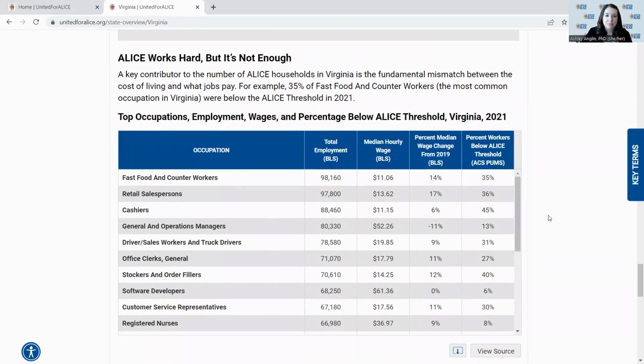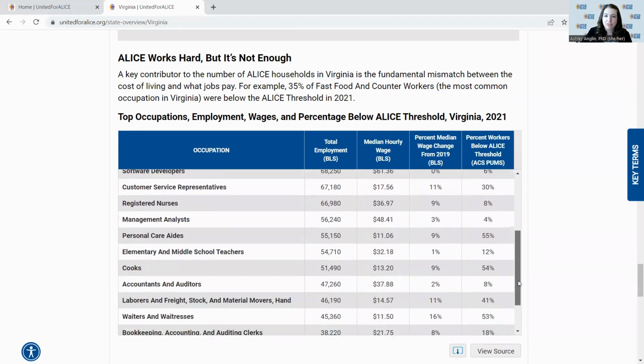We also highlight some data on jobs within the state. And so in this table, you can see the top occupations in terms of total employment, as well as the median hourly wage for 2021, the percent median wage change from 2019, and new this year, the percentage of workers below the Alice threshold in each of these occupations.